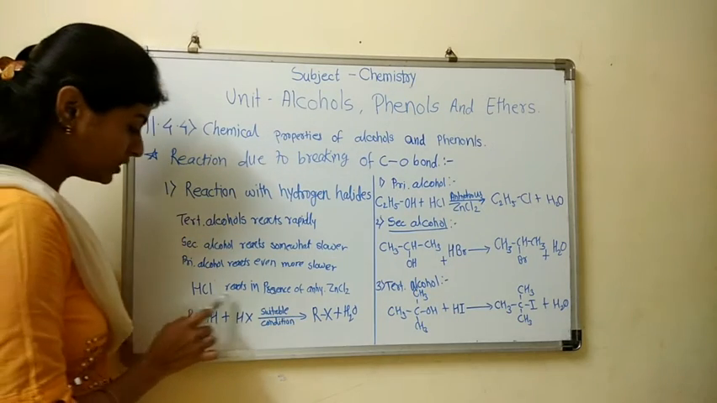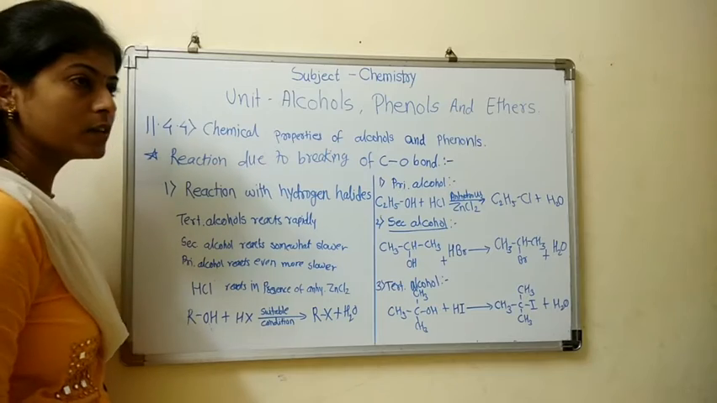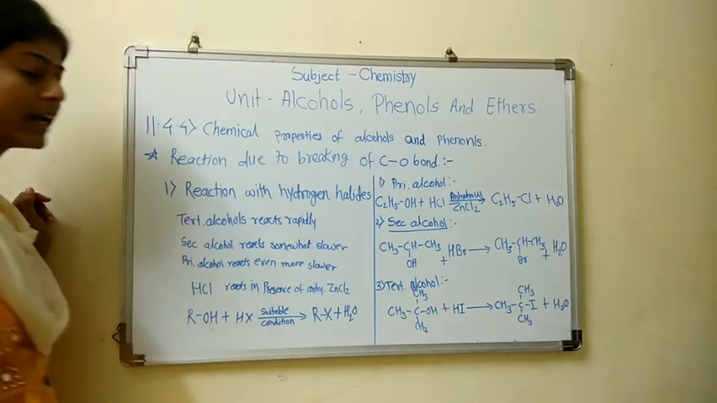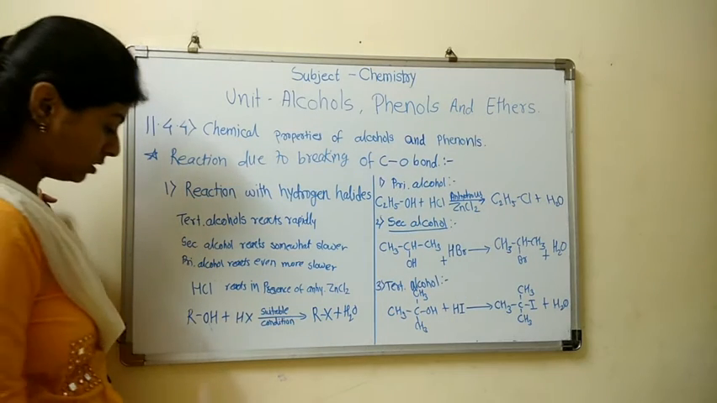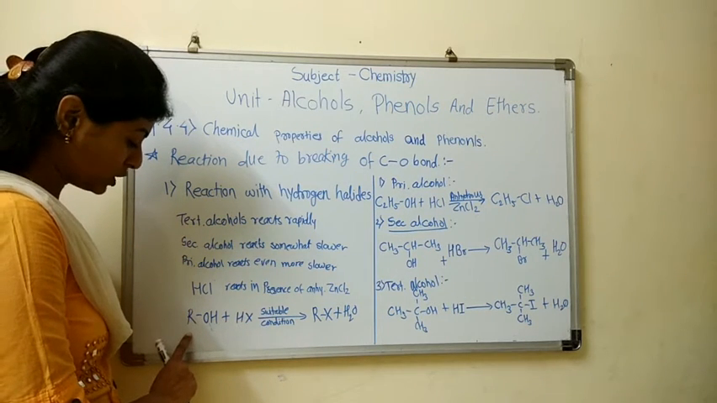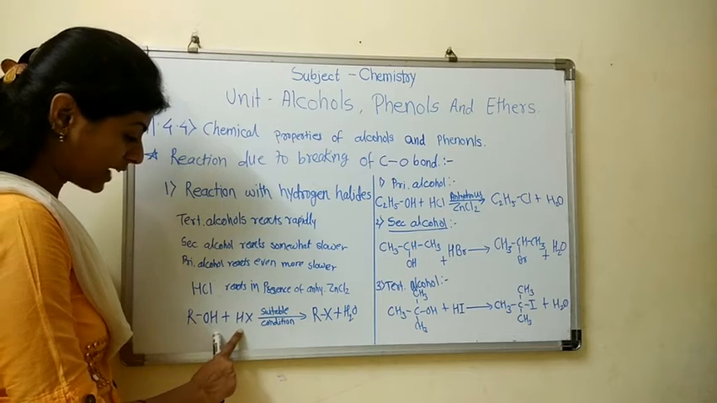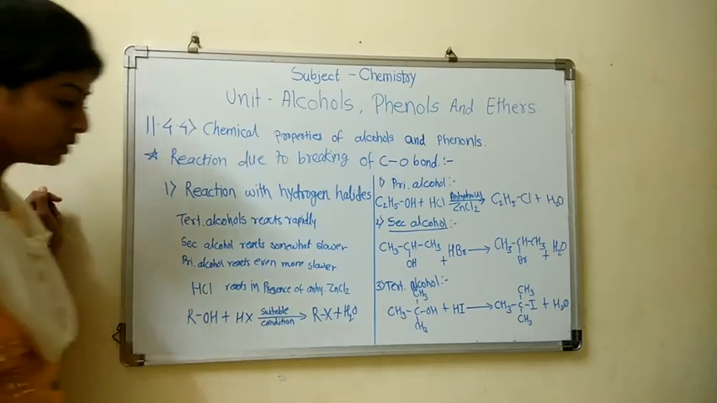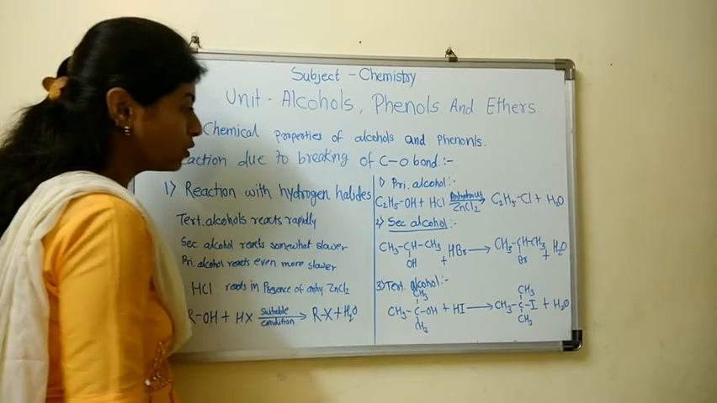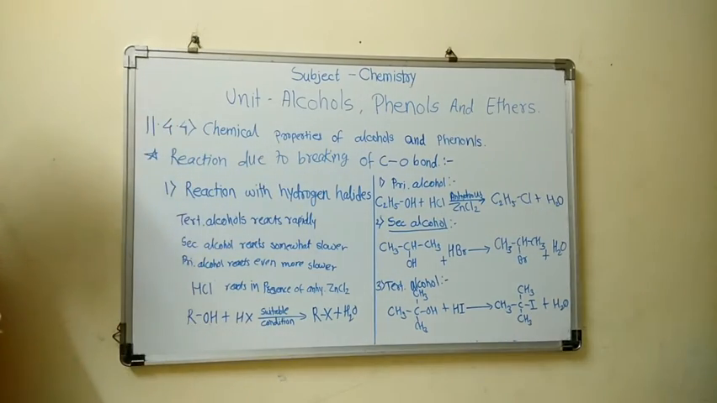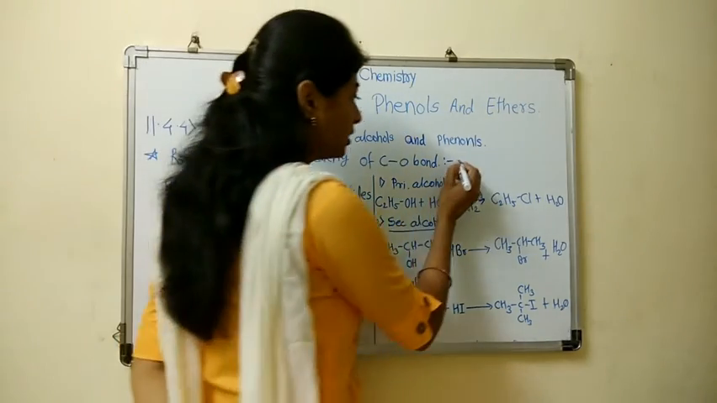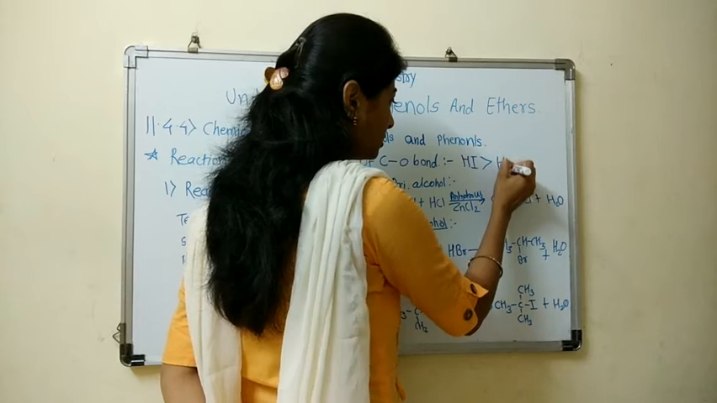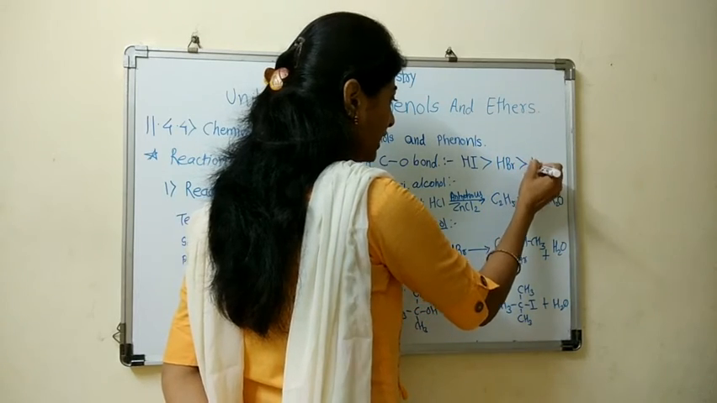Now HCl reacts only in the presence of ZnCl2, whereas for HBr and HI no catalyst is required. The general representation is: when alcohol reacts with hydrogen halide in suitable conditions, it gives alkyl halide plus water. The order of reactivity is HI greater than HBr greater than HCl.